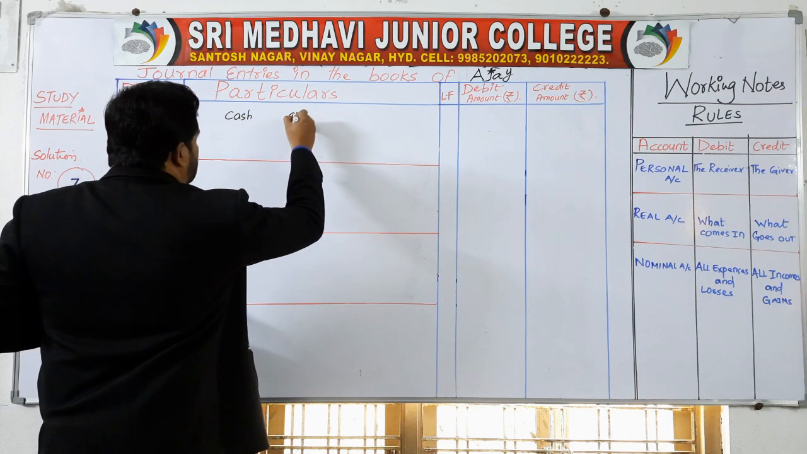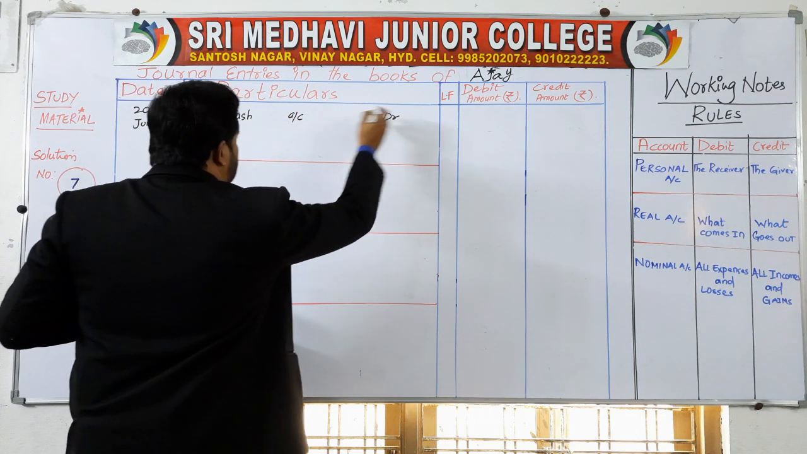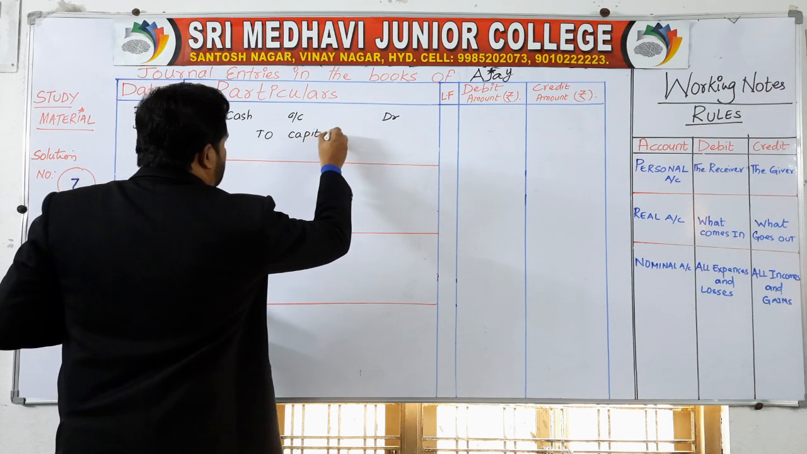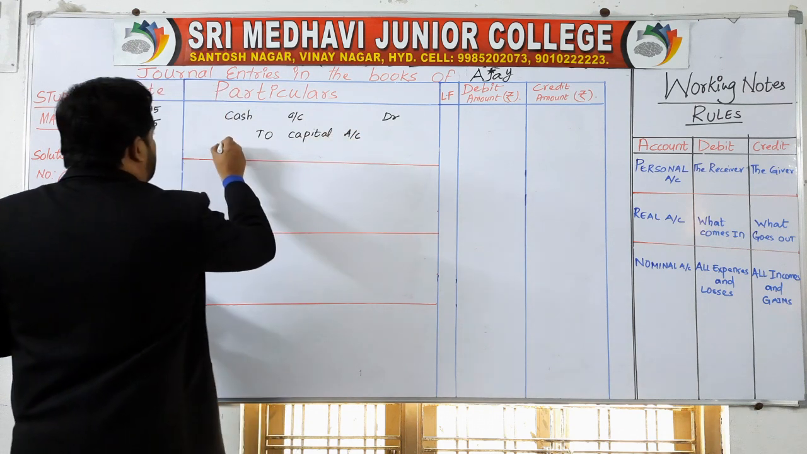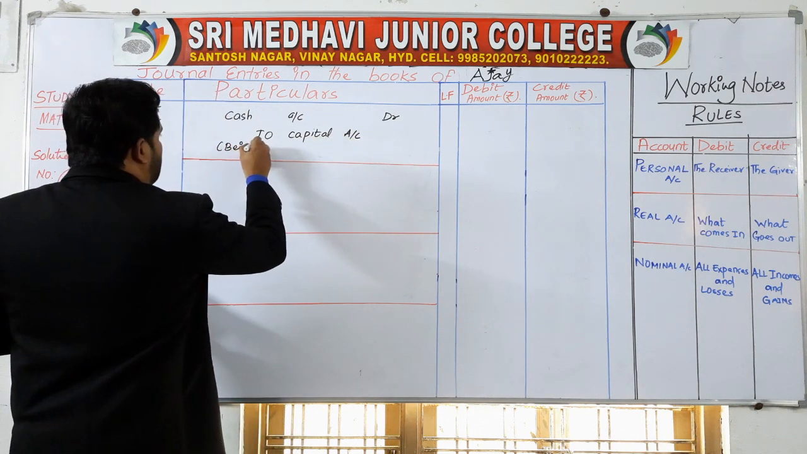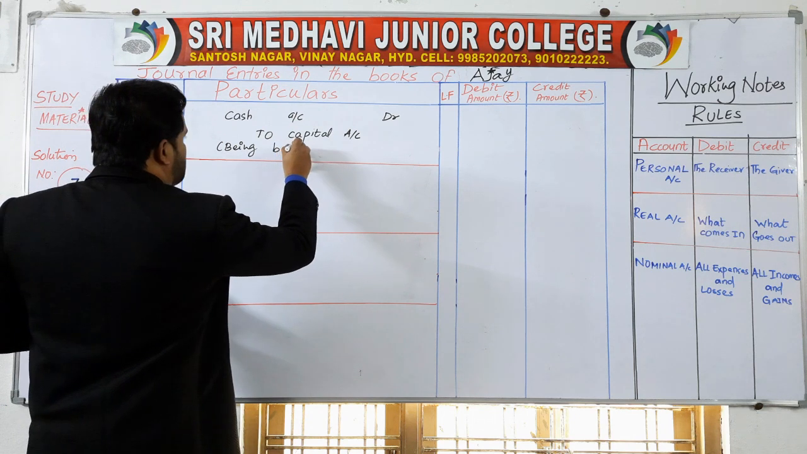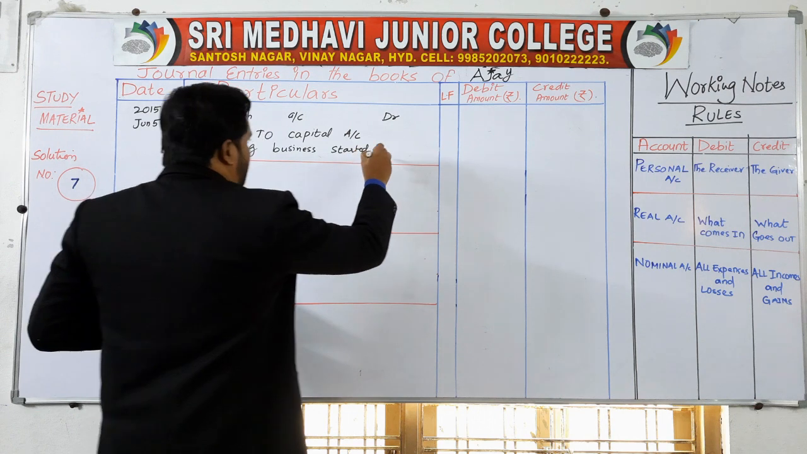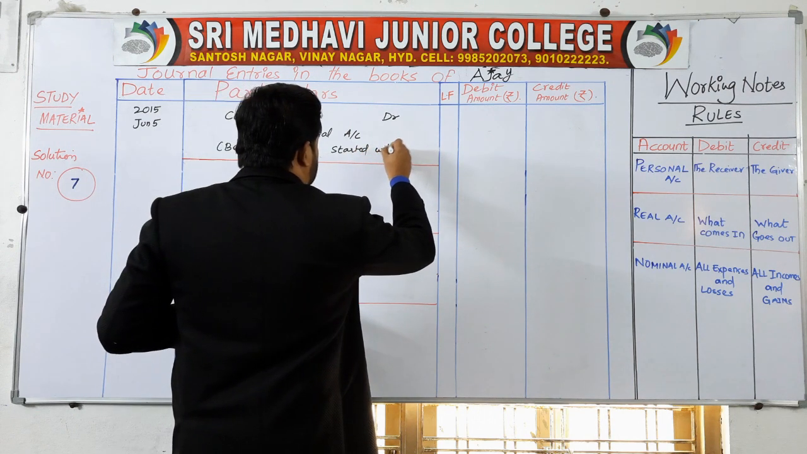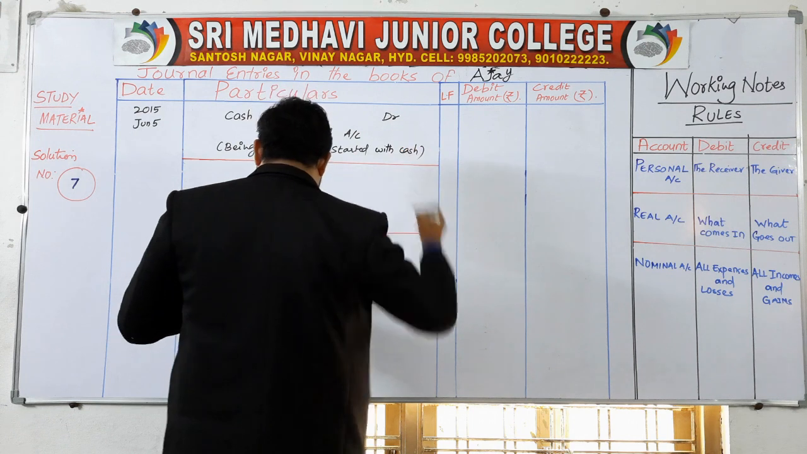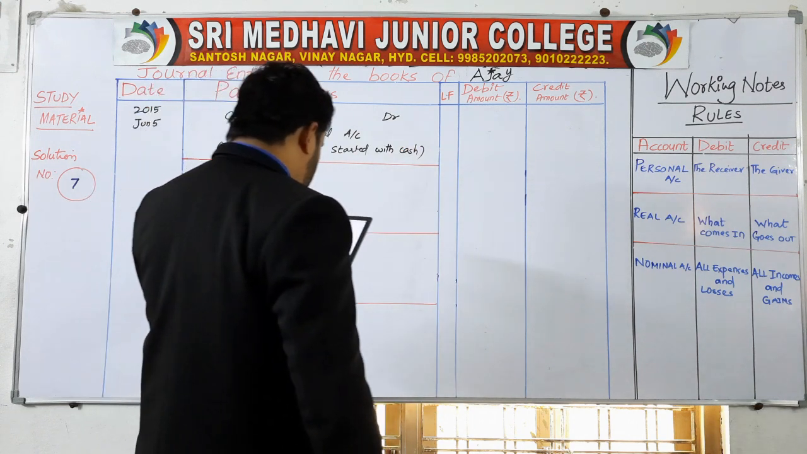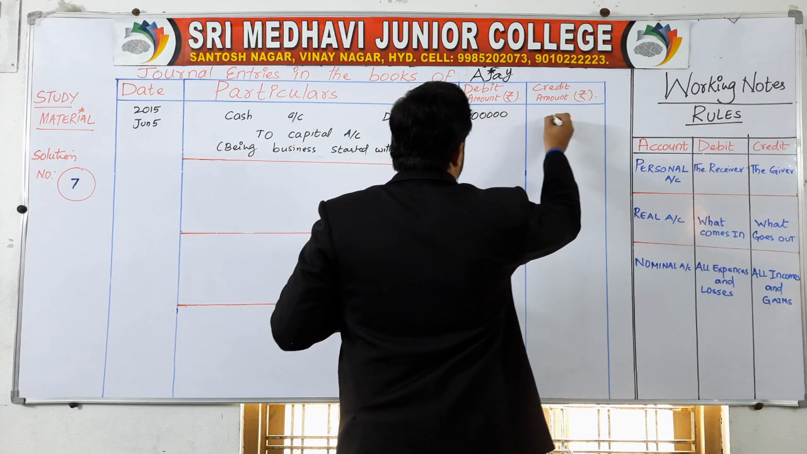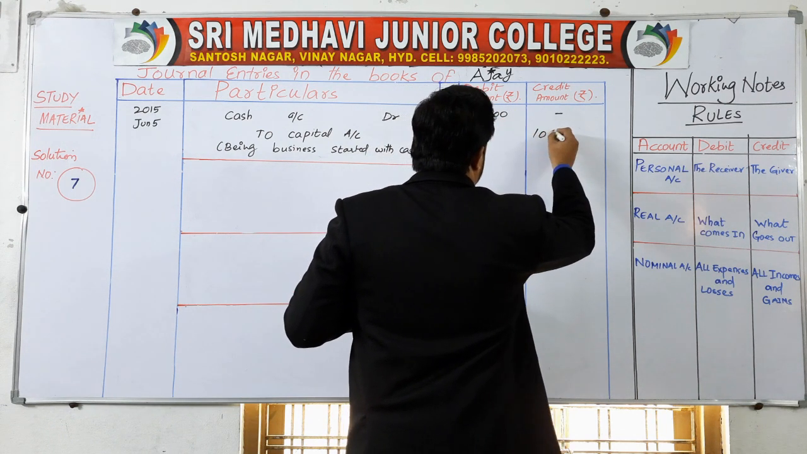So cash account debit to capital account. Write the narration. Being business started with cash. How much is the amount? 1 lakh rupees. So Ajay has started the business with cash of rupees 1 lakh.